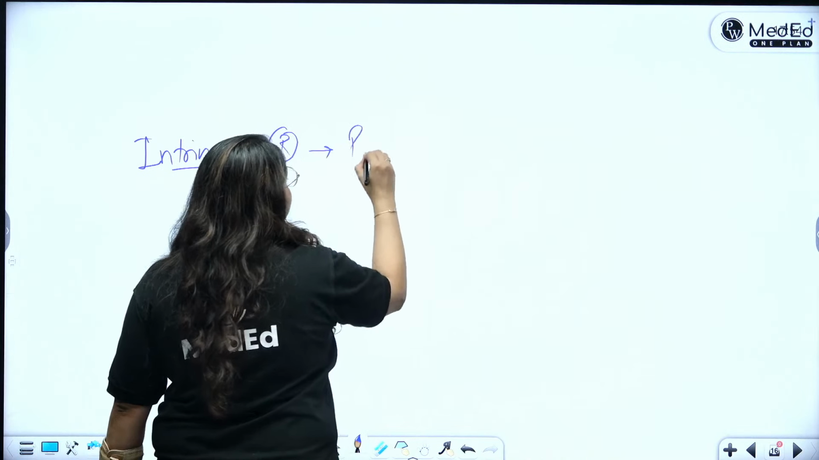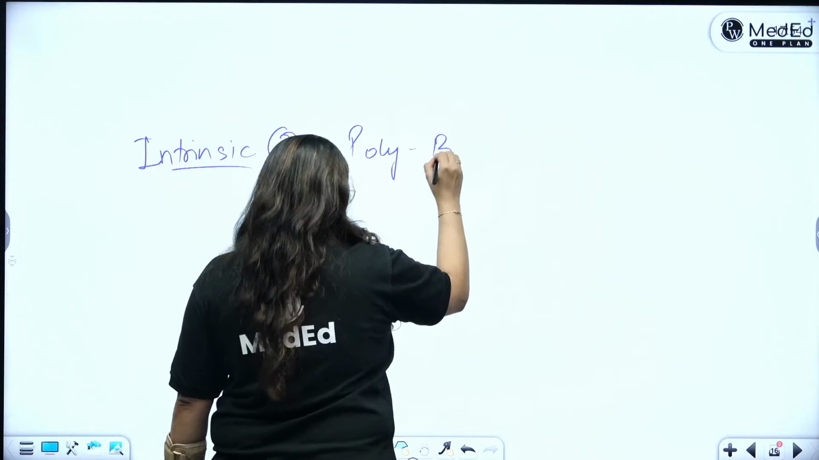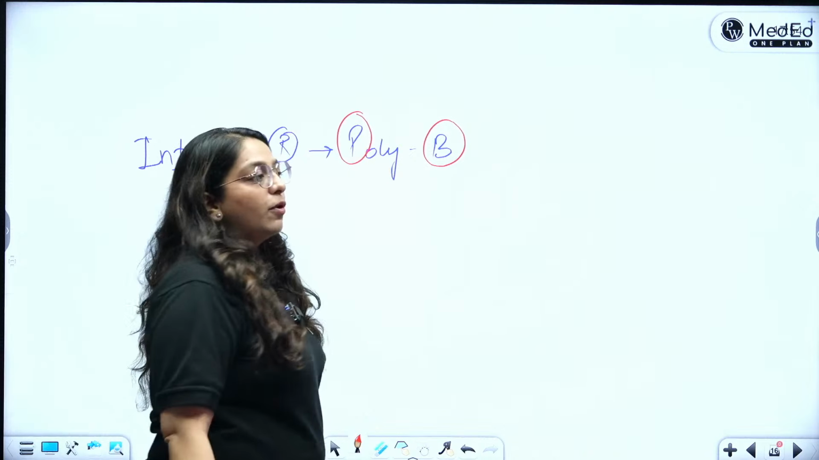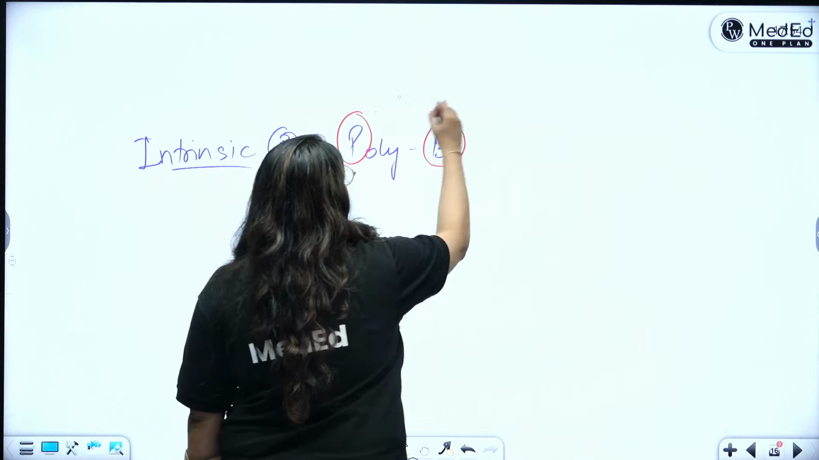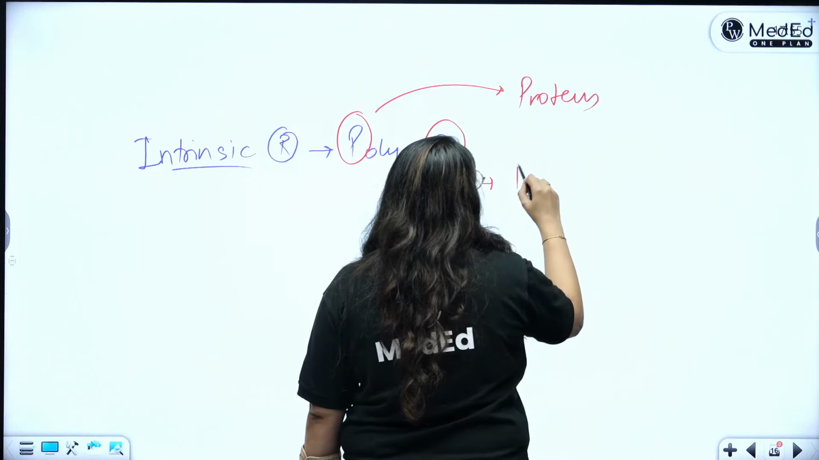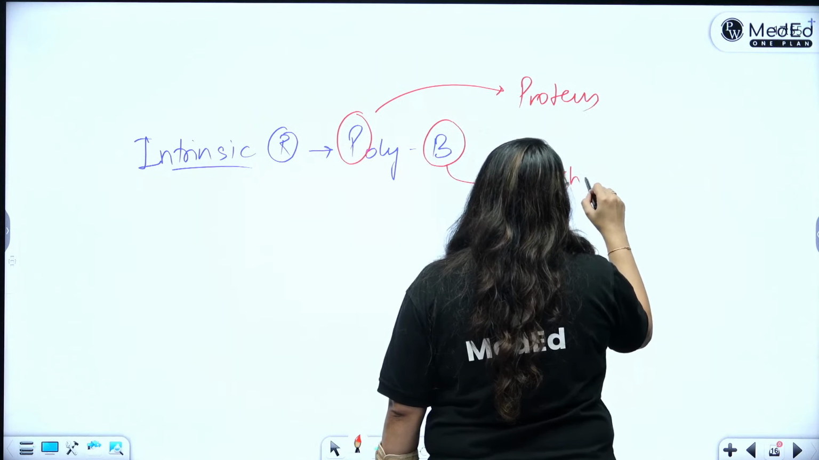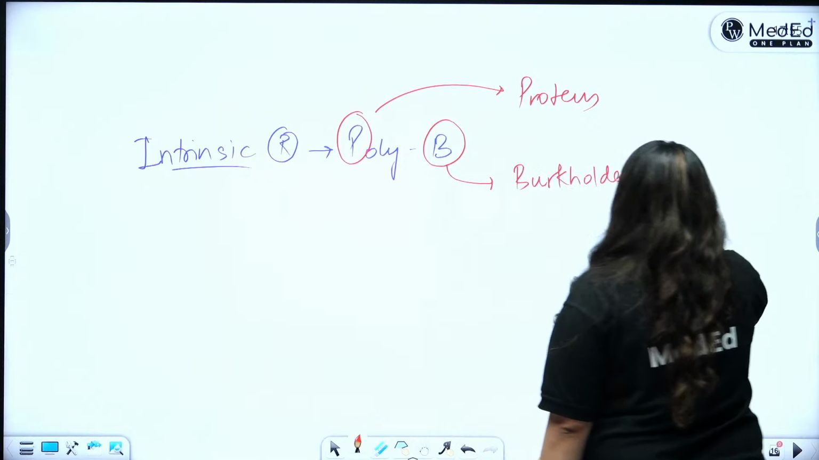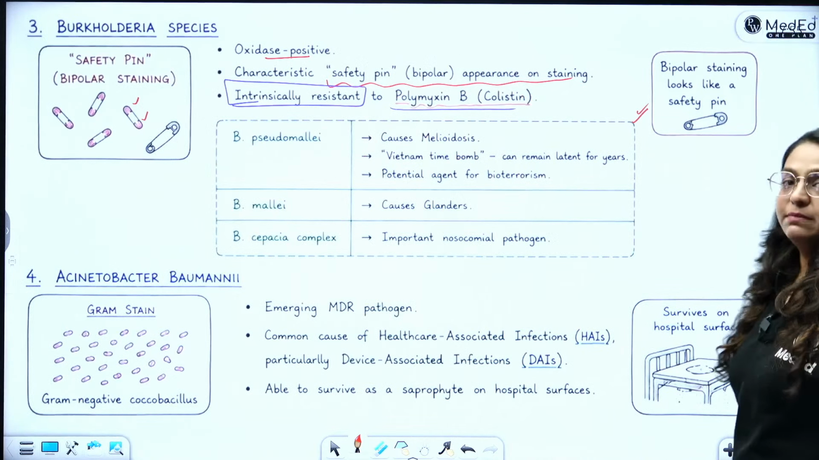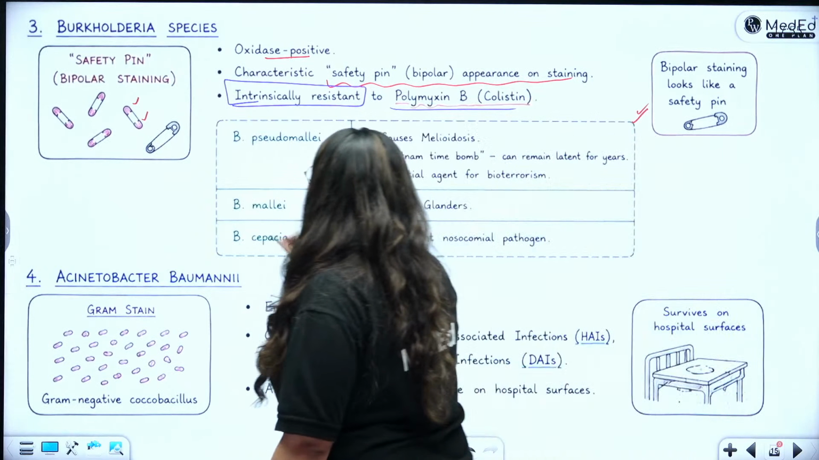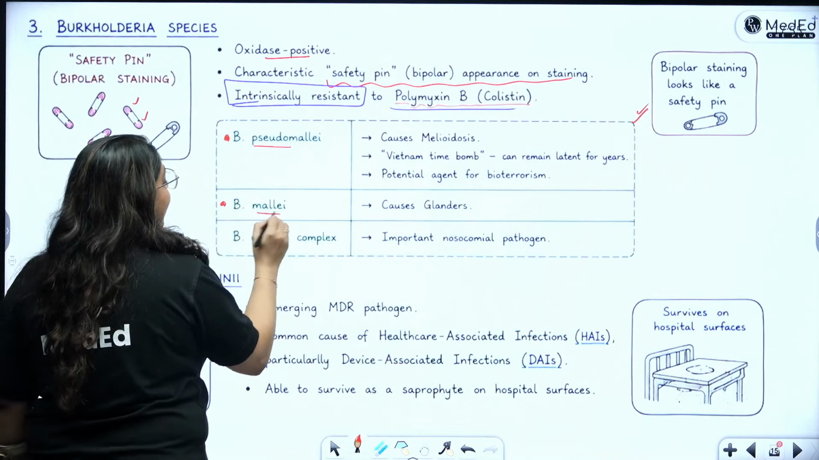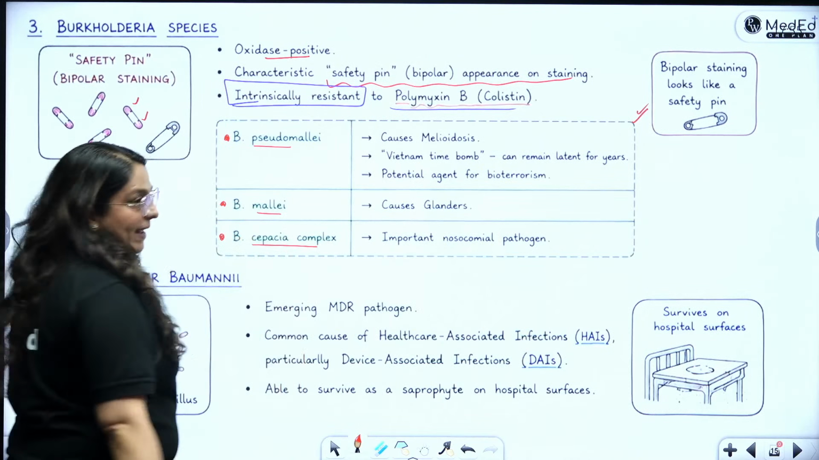So, intrinsic resistance to poly B is shown by two guys whose name itself has P and B. So, what is P? Proteus. Proteus is intrinsically resistant. And what is B? Burkholderia. Burkholderia is intrinsically resistant. So, Proteus and Burkholderia are intrinsically resistant to polymyxin B. And you have three species: Burkholderia pseudomallei, Burkholderia mallei, and Burkholderia cepacia complex.